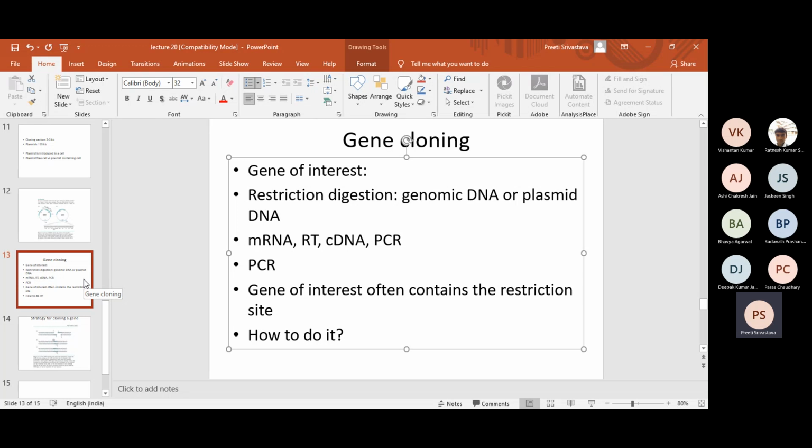PCR often results in mutation. Sometimes one mutation is introduced if the gene length is long. Even though you are using high fidelity polymerase, if for example you are cloning a cluster of genes of, let's say, 3 kb, you would like to be absolutely sure that there is no mutation. So it is very important to clone it, and then once you clone it, you can sequence it, express it, and check it. Many things are possible. That's one answer.